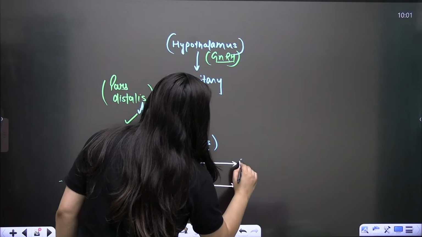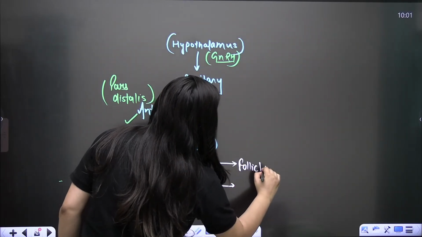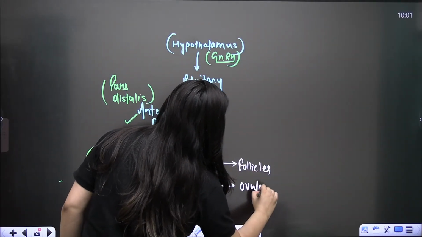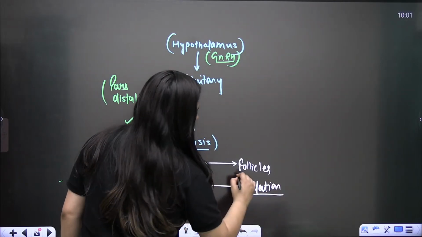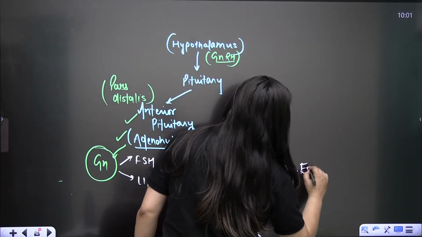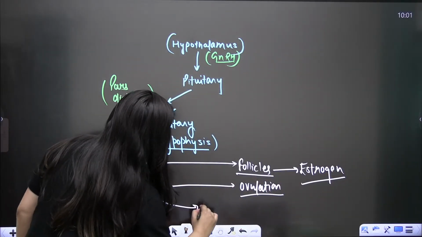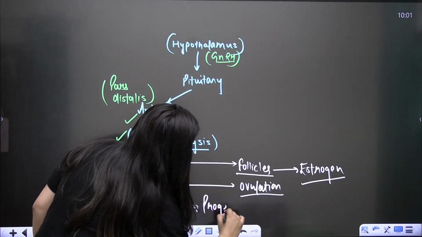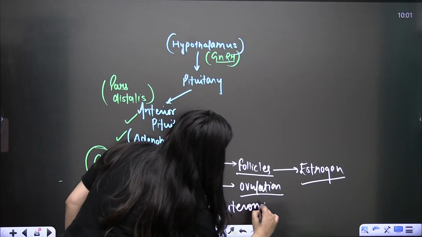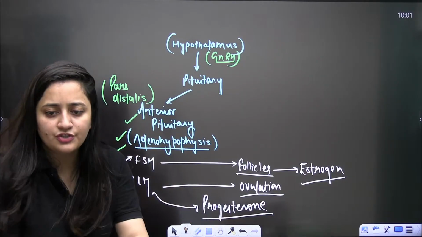FSH will act on the follicles and LH will help in ovulation. The follicles in response will release estrogen, and after ovulation, LH is responsible for the release of progesterone, yes or no?